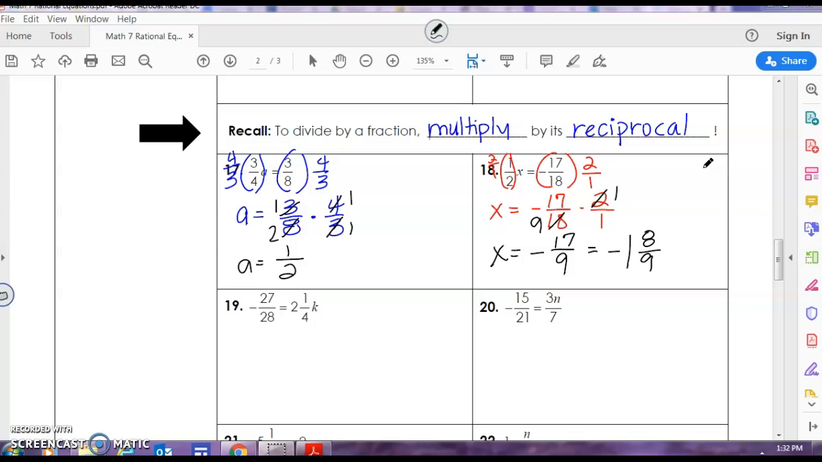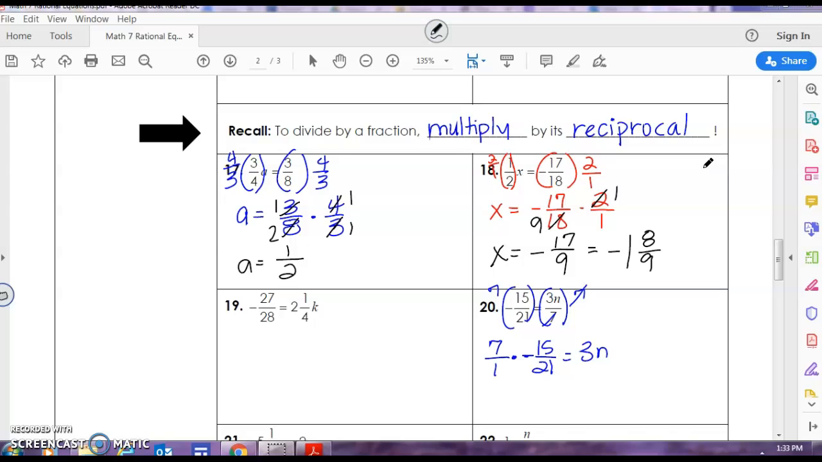Look at number 20. -15 divided over 21 equals 3 times n divided by 7. In order to solve this problem, we first need to multiply both sides by 7. So now we have 7/1 times -15/21 equals 3 times n.